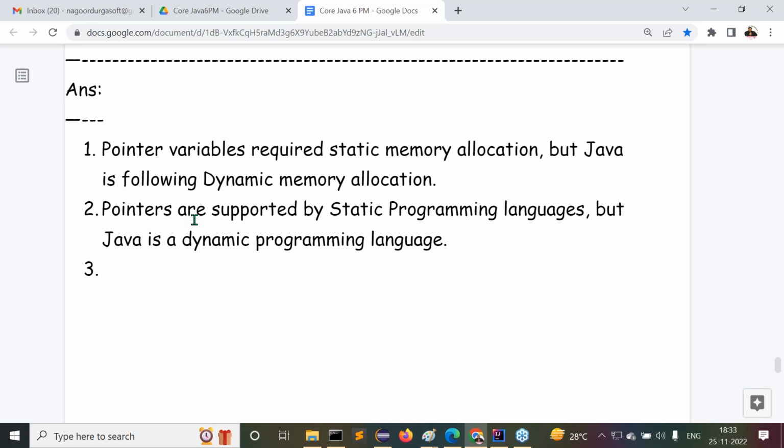Java is a platform dependent programming language or platform independent programming language? Platform independent programming language. What's the meaning of platform independent programming language? We can compile a Java program on one operating system, that is on one machine, and we can execute the same Java program in another operating system, that is in another machine. All of you get my point or not? This is the point I'm telling you.